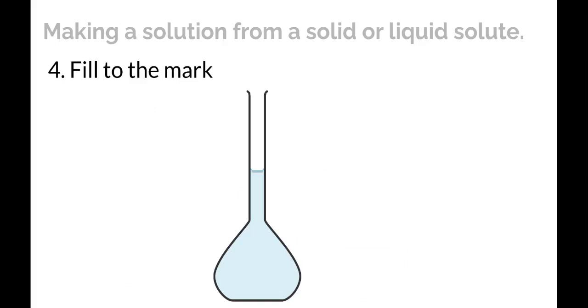Okay, so now I have the mass of solid that I needed in there, and it's now dissolved, but the volume isn't right. So the next thing to do is to fill this volumetric flask up to the mark that's on the volumetric flask. So this very precisely will give me volume, in my case 500 milliliters. So I want to make sure that I chose a 500 milliliter flask for this job. And notice how the bottom of the meniscus is what touches the mark. That's how those things are calibrated. So when the bottom of the meniscus is on the mark, that's very precisely 500 milliliters.